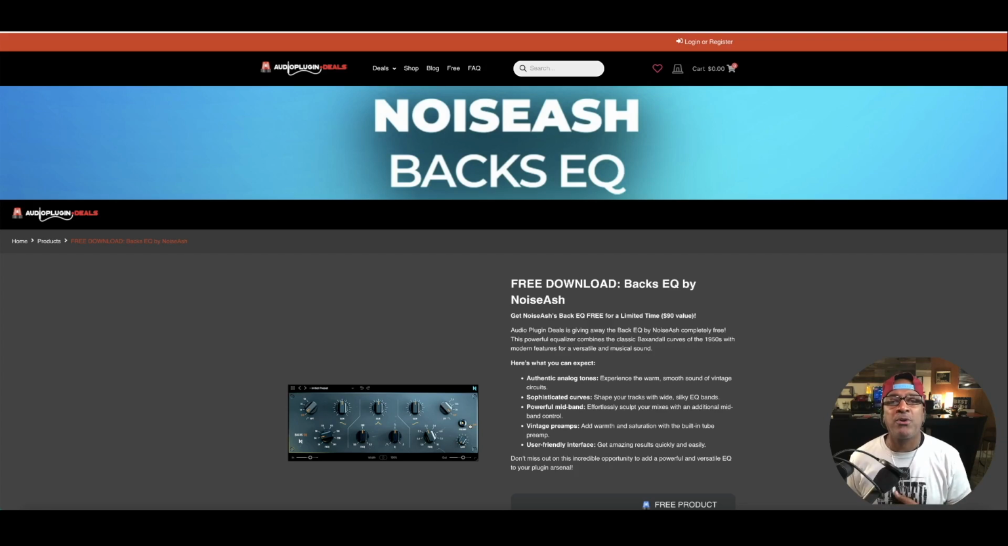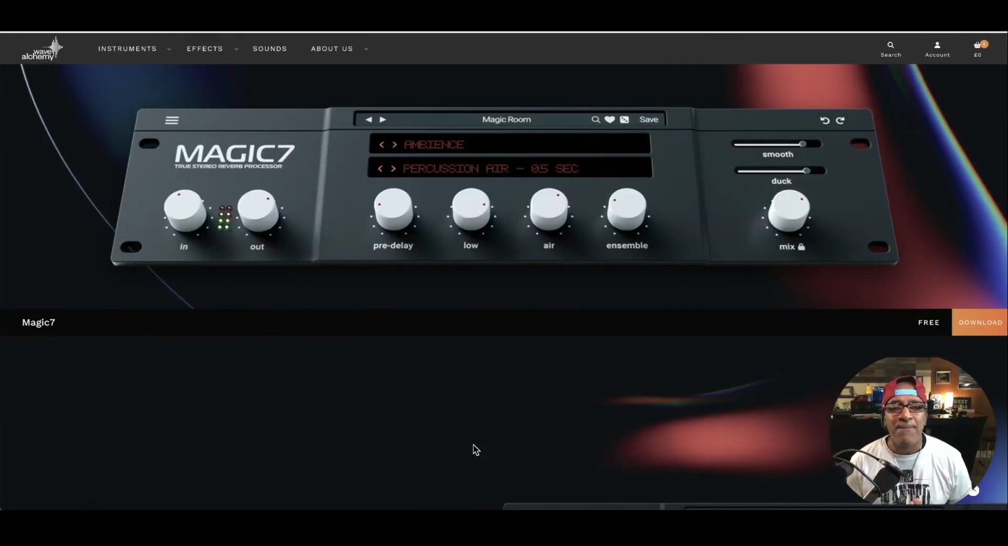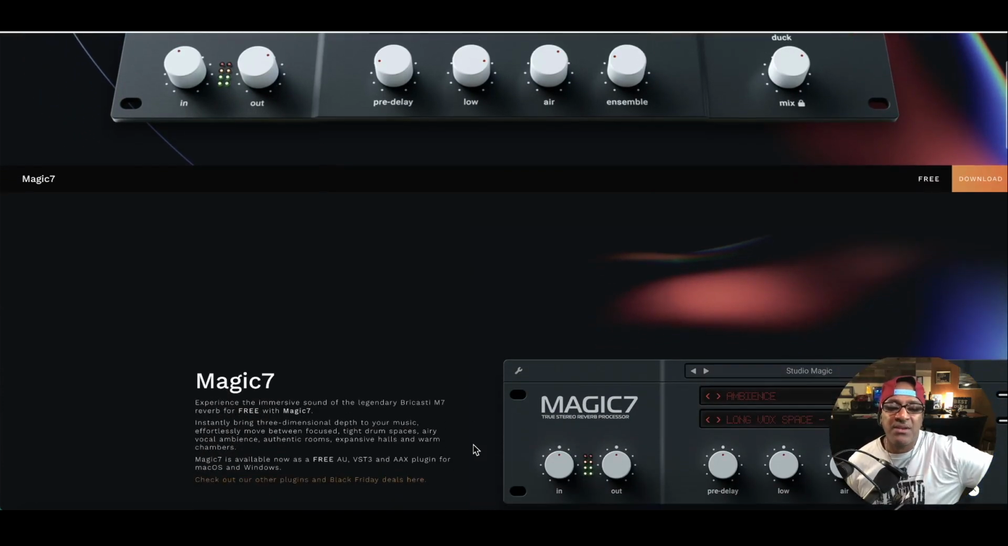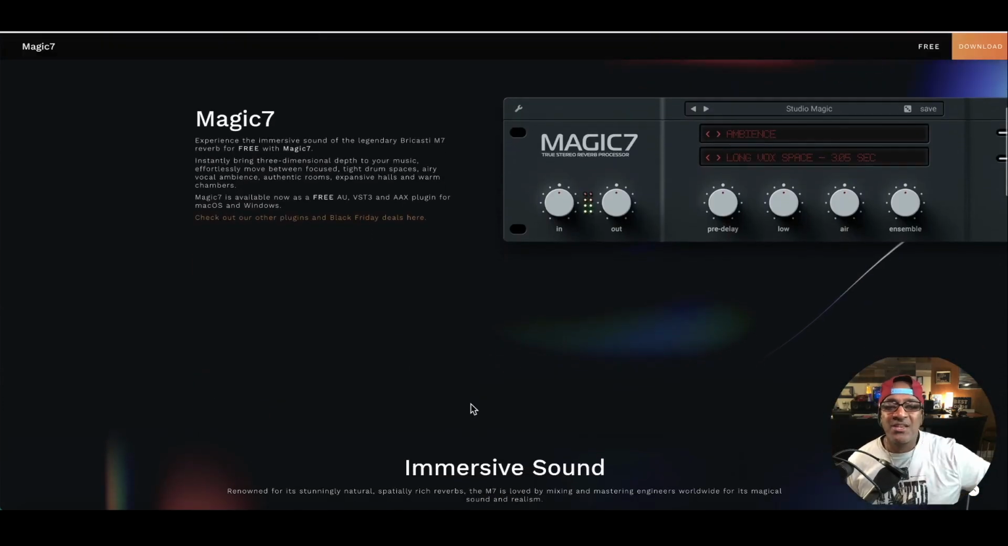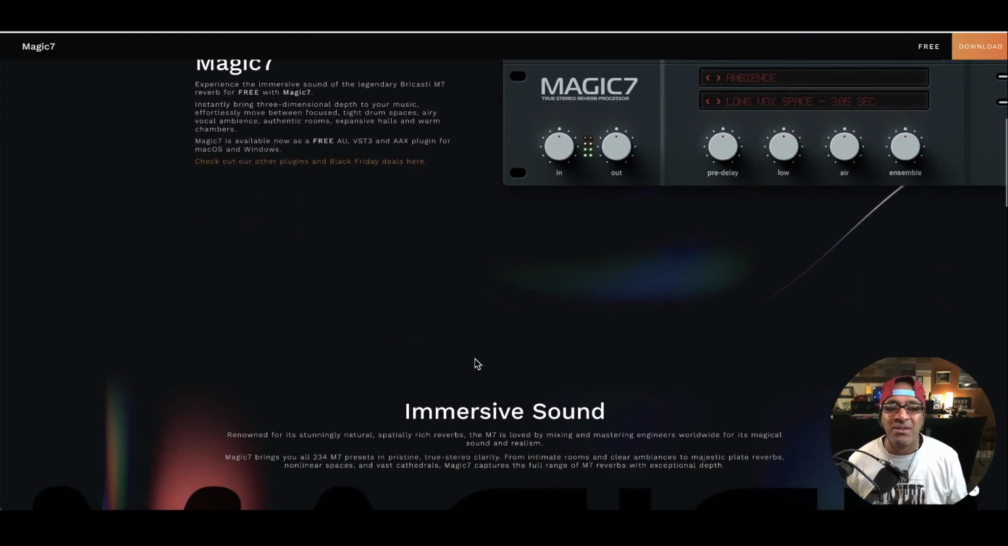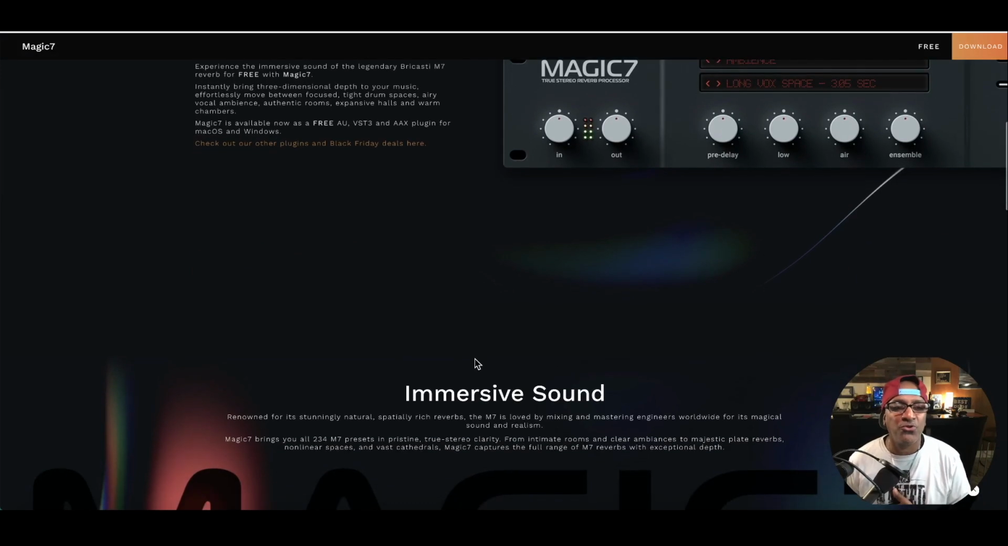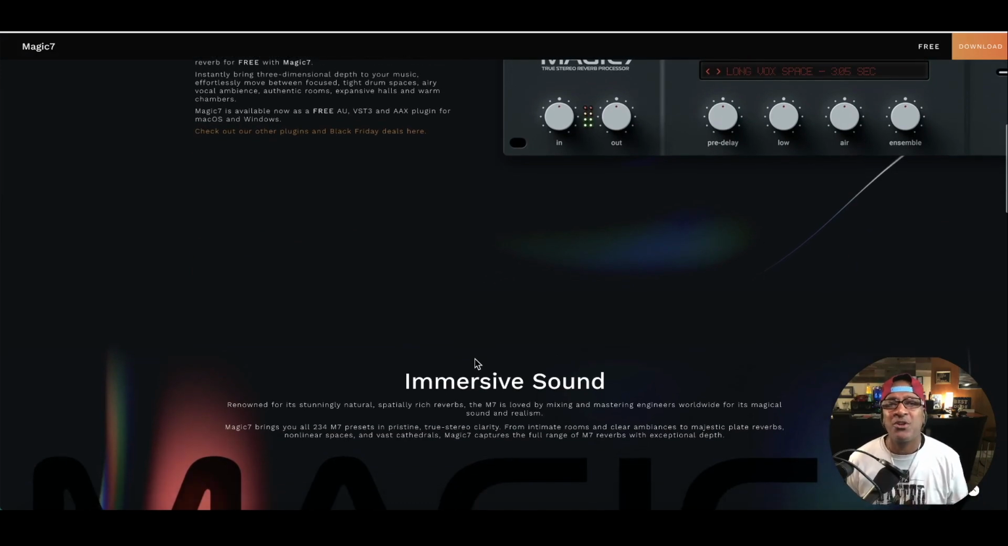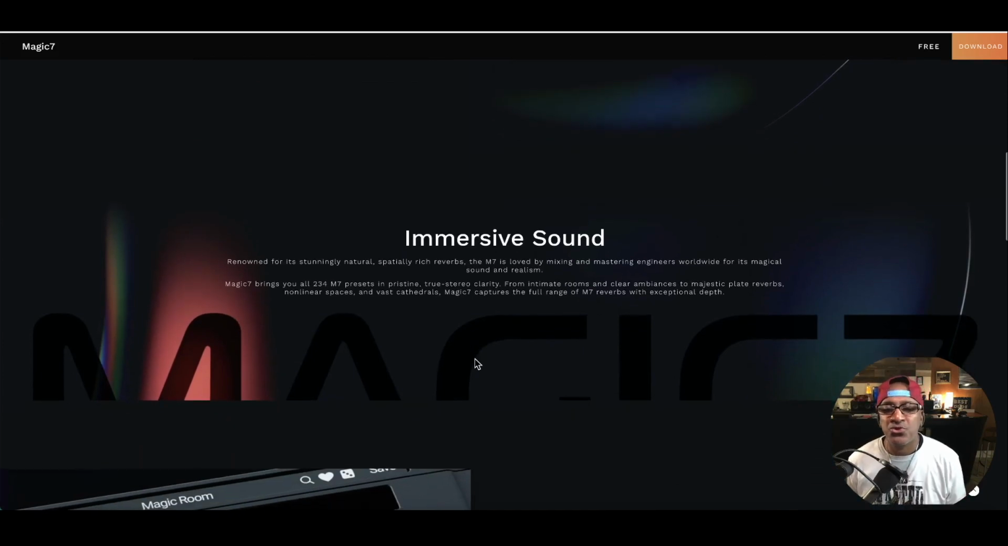Next up, we're going to be talking about Waves Abbey Magic 7. This is a reincarnation of the Bricasti M7, the famous true stereo reverb that most engineers cannot afford because it's just so expensive, and they're giving this away for absolutely free. Magic 7, immerse yourself in the legendary Bricasti M7 reverb for free. Vocal ambience, authentic rooms, expansive halls, and warm chambers. 234 presets. Immerse your sound.